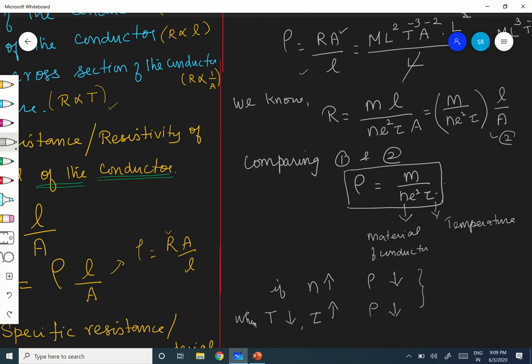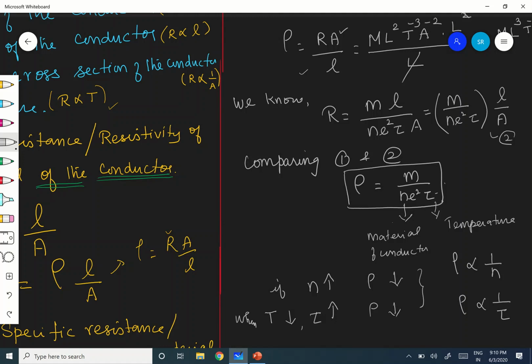Number of collisions depends very much on temperature. The more the temperature, the more the collisions. The more the collisions, relaxation time will decrease. Relaxation time is decreasing means definitely resistivity will increase. Are you following? Because rho is inversely proportional to n and rho is inversely proportional to tau. So it depends on these two, right?